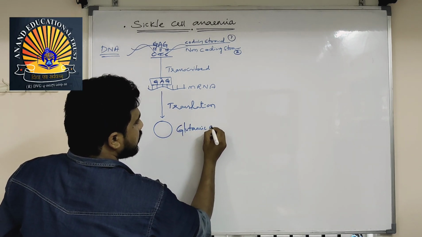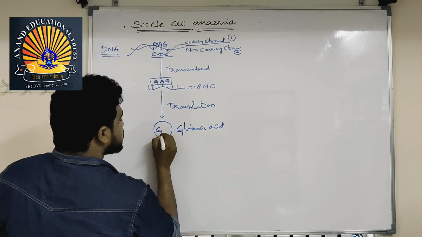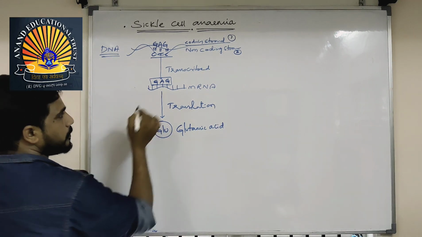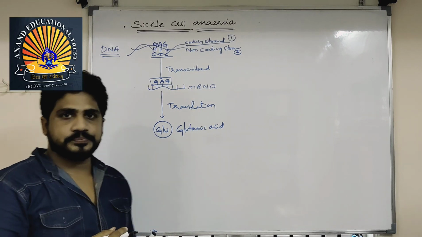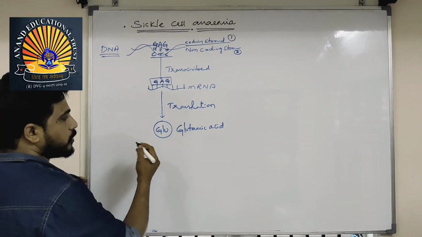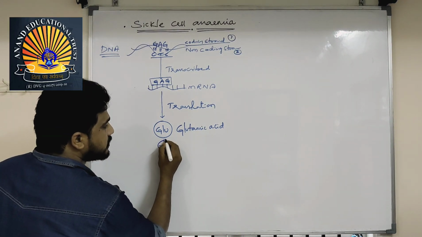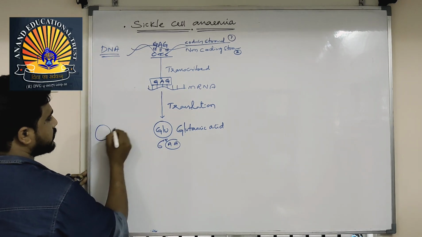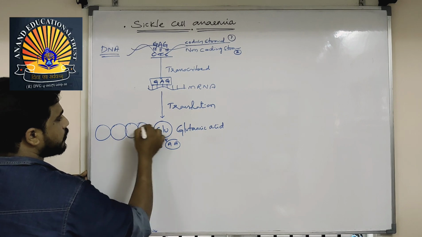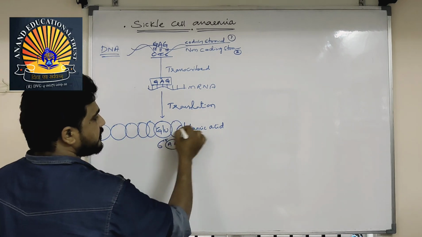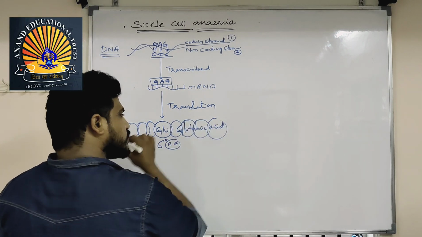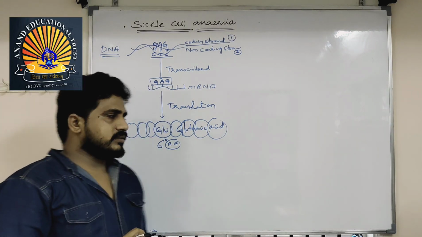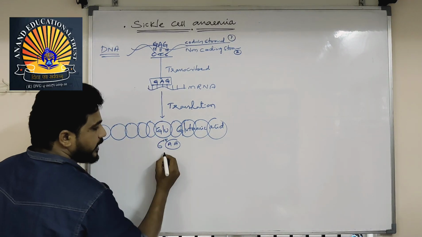Glutamic acid code is GLU. Glutamic acid will be formed by GAG. Clear? So if the glutamic acid is there on the 6th amino acid position, so many amino acids will be there: 1, 2, 3, 4, 5, 6, 7, 8, 9, 10. That 6th amino acid should be glutamic acid.